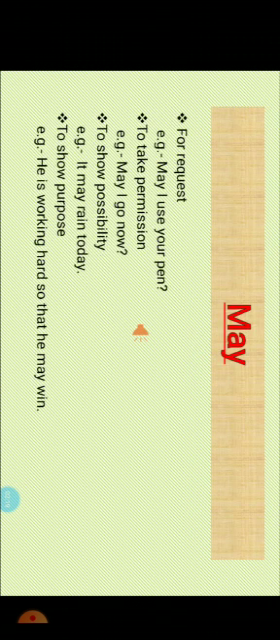Now, the use of may. First, for request. For example, may I use your pen? Second, to take permission. May I go now? Third, to show possibility. For example, it may rain today. Fourth, to show purpose. For example, he is working hard so that he may win.